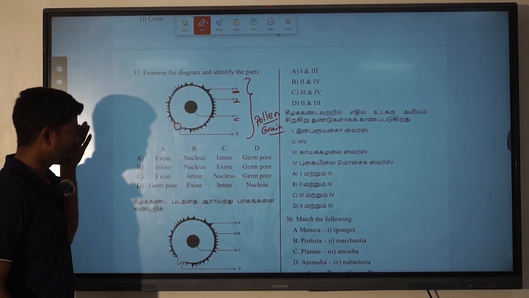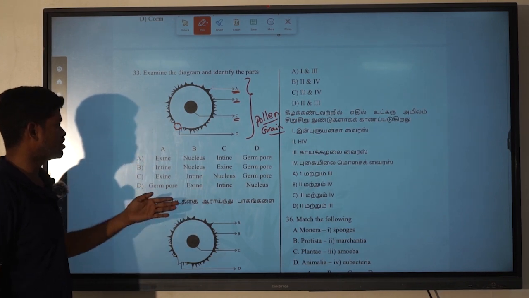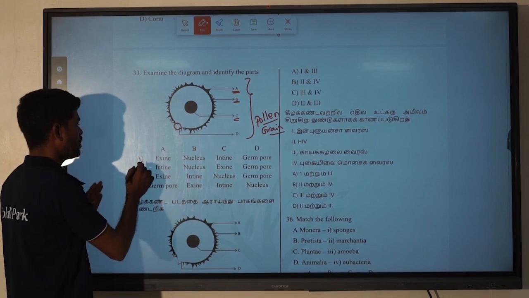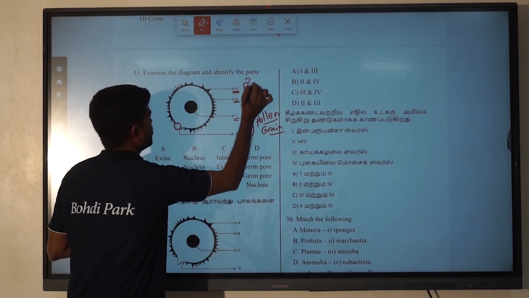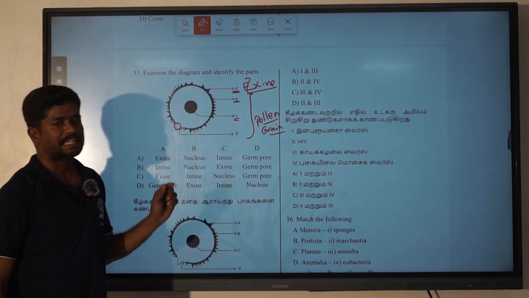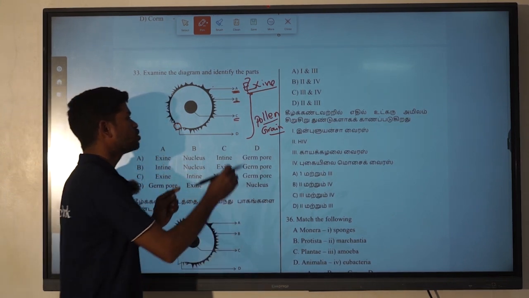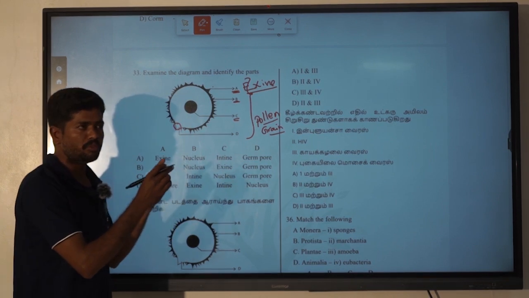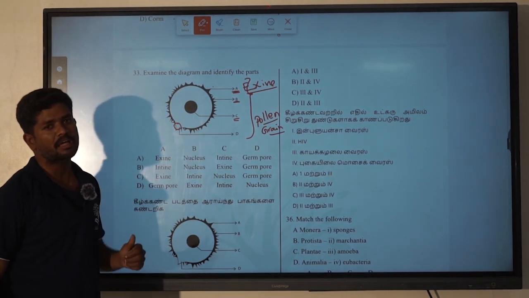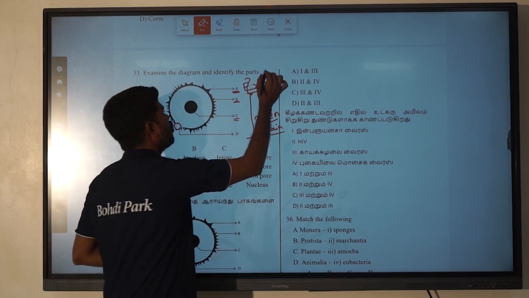They have given four different options for this question, and we have to find which one matches exactly. The first one is exine. The outermost layer of pollen grains is exine. This exine is made up of sporopollenin, the world's strongest organic component present in plants, known as sporopollenin.